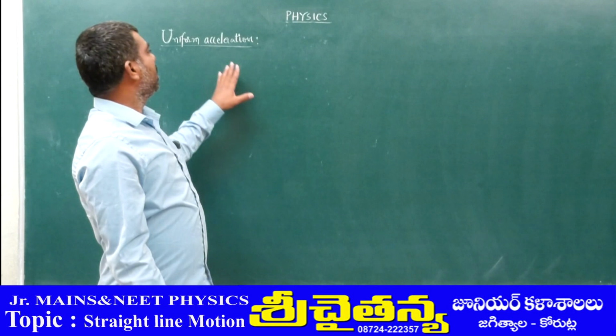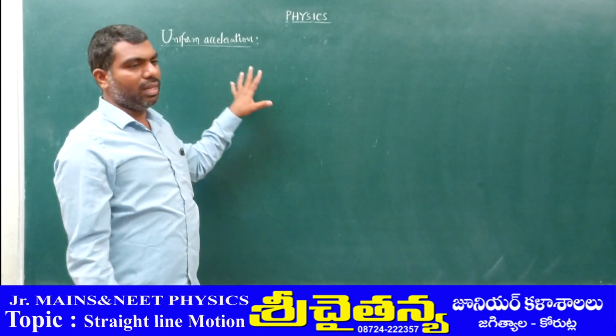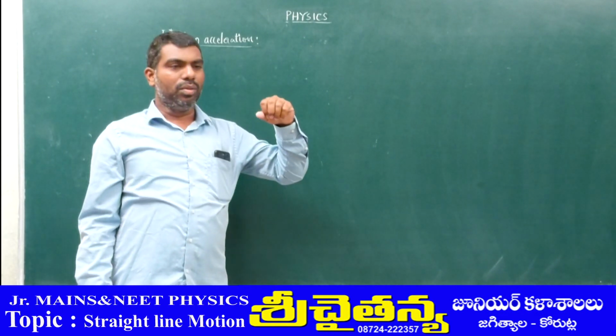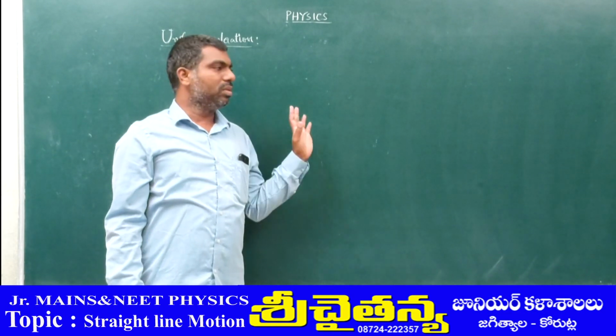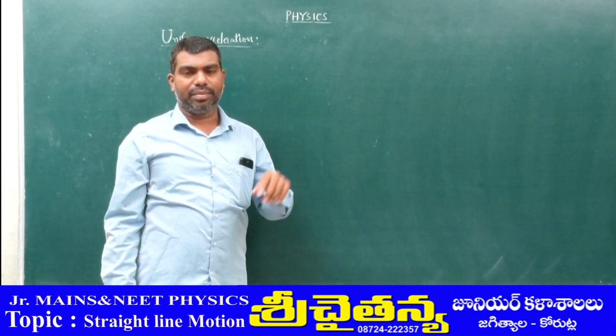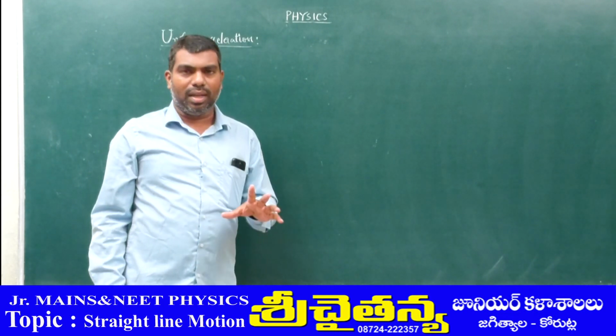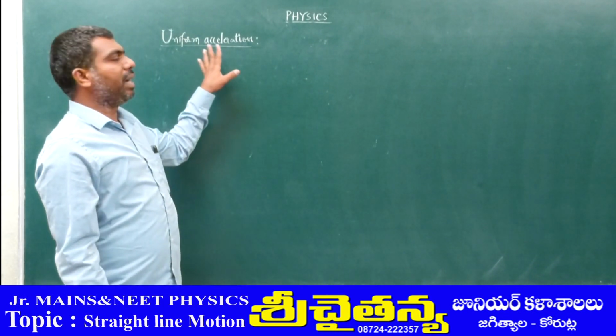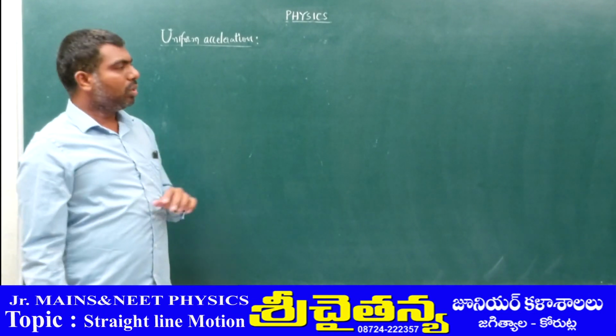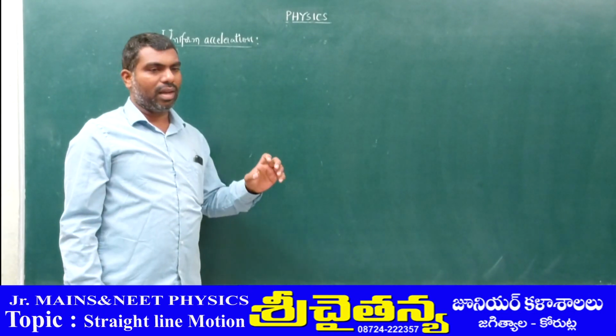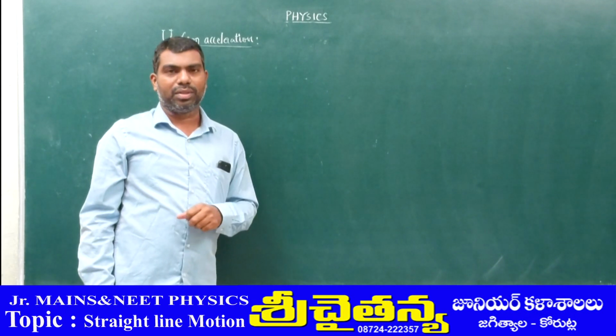If the body doesn't continue acceleration in a uniform manner, then those equations are not valid. So the validity of the equations is strictly under uniform acceleration. Those equations in physics are called equations of motion.